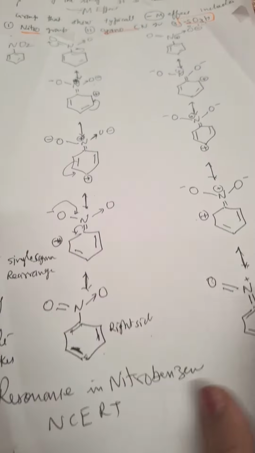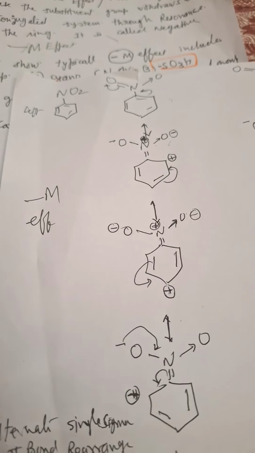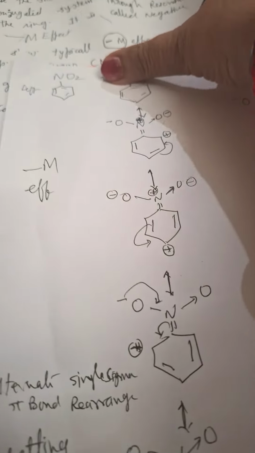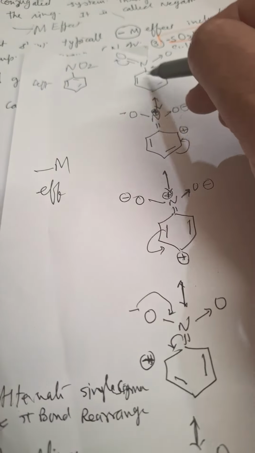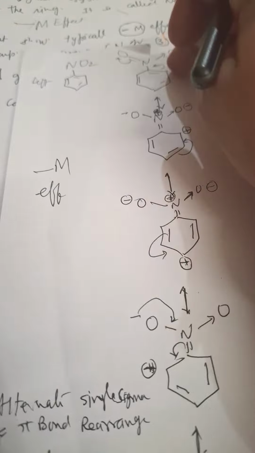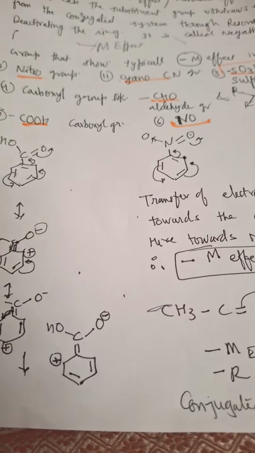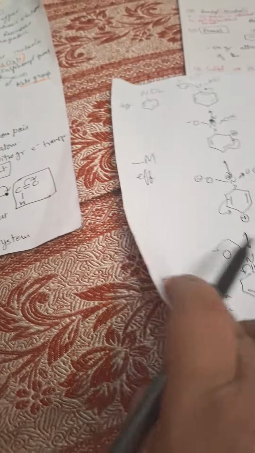Now I told you that it shows a minus M effect because it withdraws electrons from the benzene towards itself. So the ring becomes less nucleophilic. Earlier it was nucleophilic when it was not there. Electron-rich pi bonds are there, but when it attracts the shared pair of electrons from the carbon to nitrogen, the ring becomes less nucleophilic. That is why it will not readily undergo electrophilic substitution.